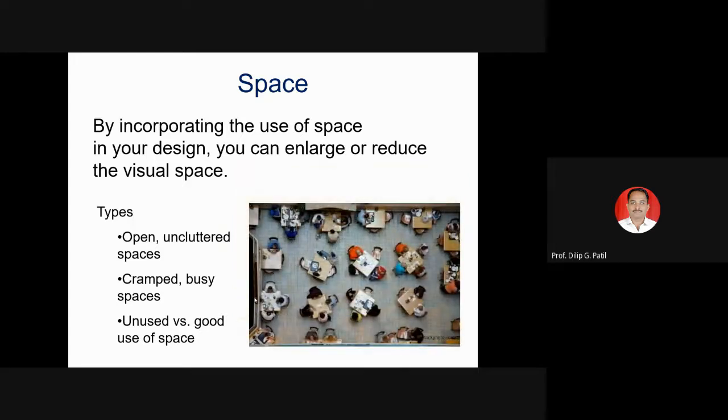So you can see, by incorporating the use of space in your design, you can enlarge or reduce the visual space.